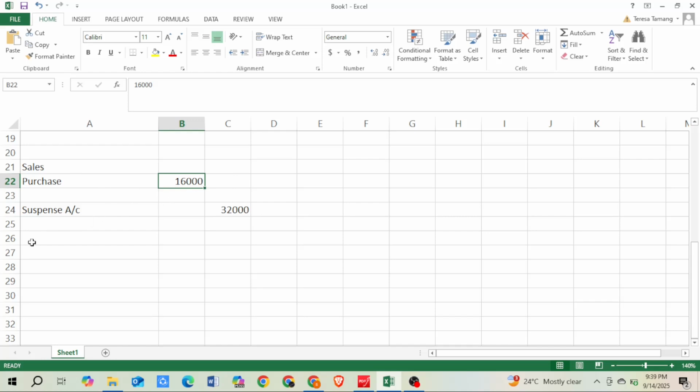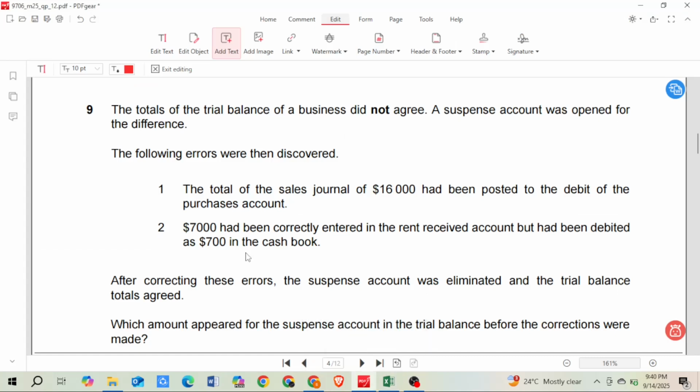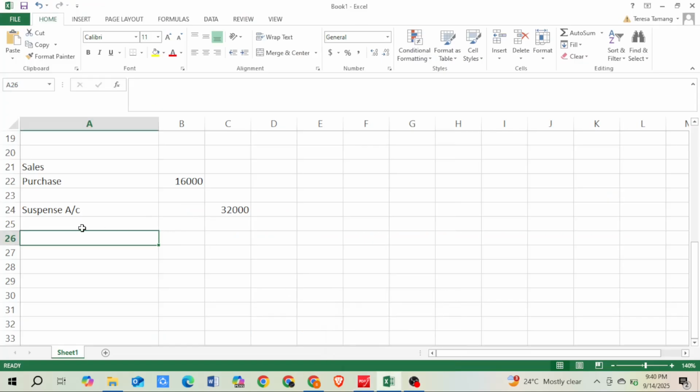Okay. Now if we look at the second one, it says $7,000 had been correctly entered in the rent received account, but had been debited as 700 in the cash book. So it is a rent received. We correctly wrote 7,000 on the credit side, but while writing it on the debit side, I wrote only 700. Okay, so this is how they did.